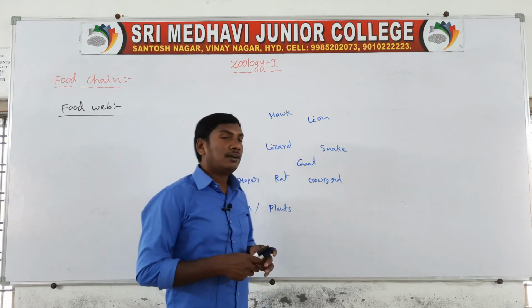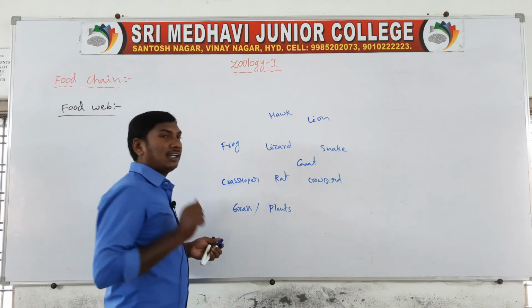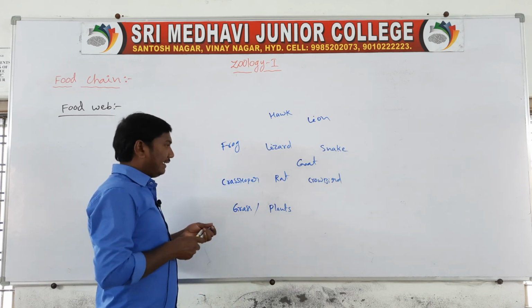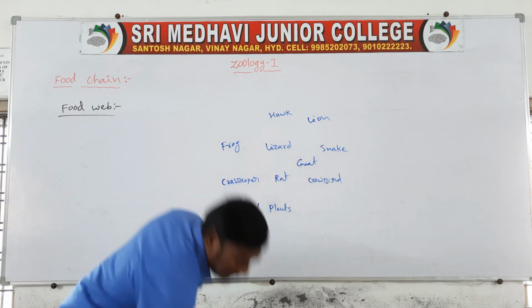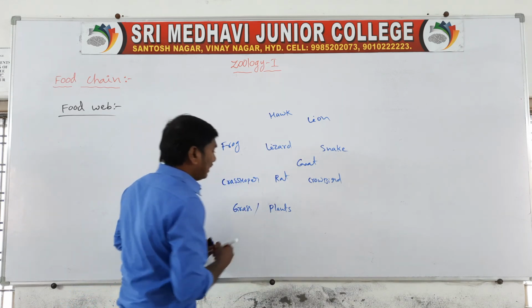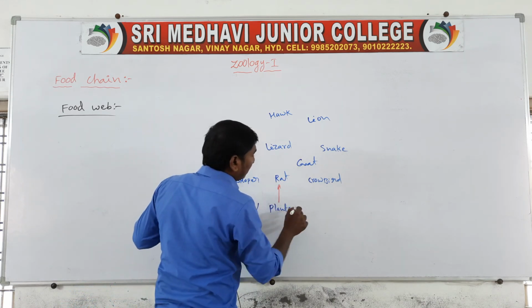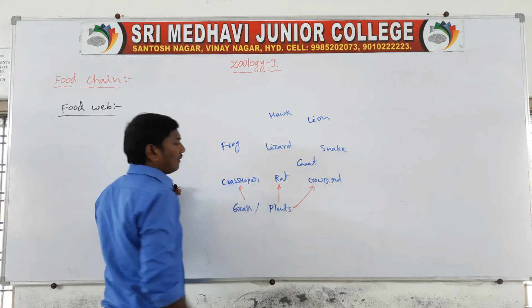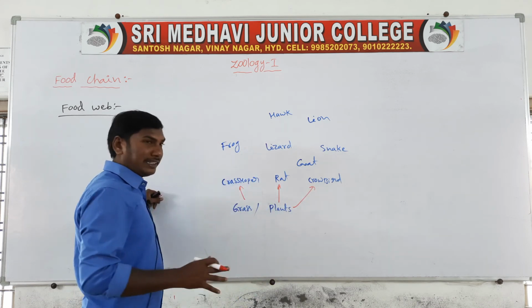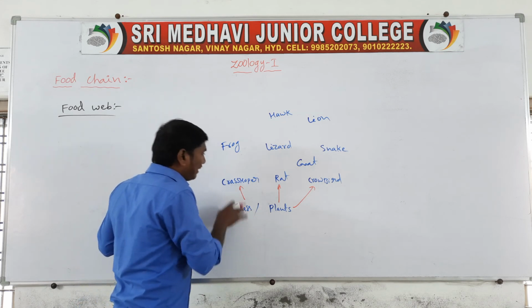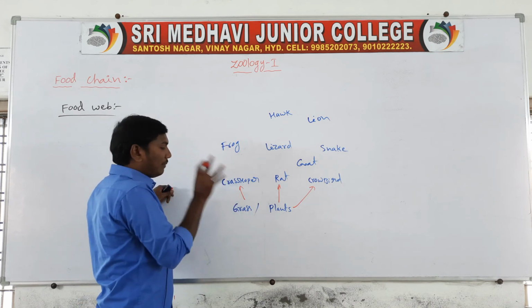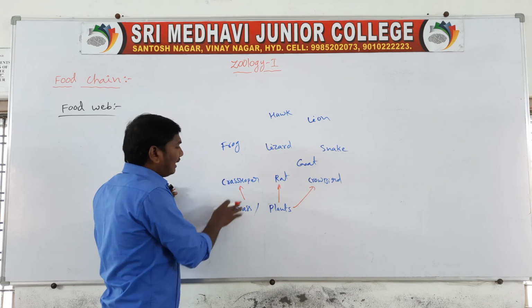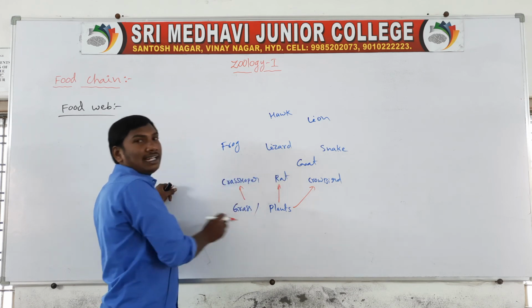For example, plants are eaten by the rat, the cowbird and the grasshopper. In a food chain, grass is eaten only by the grasshopper, eaten by the frog, but here grass is eaten by the grasshopper, rat and cowbird.